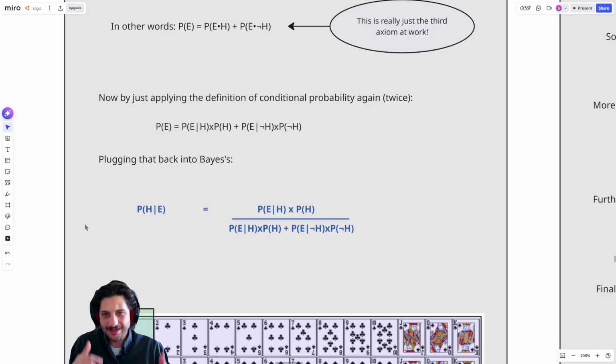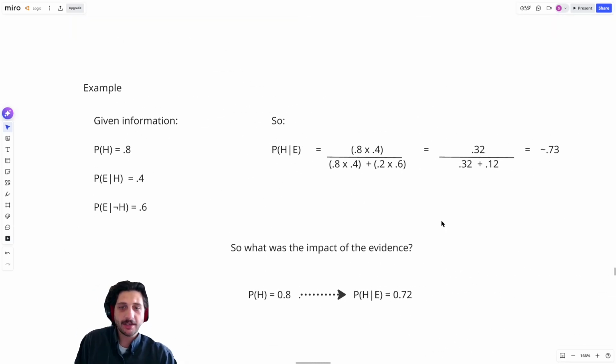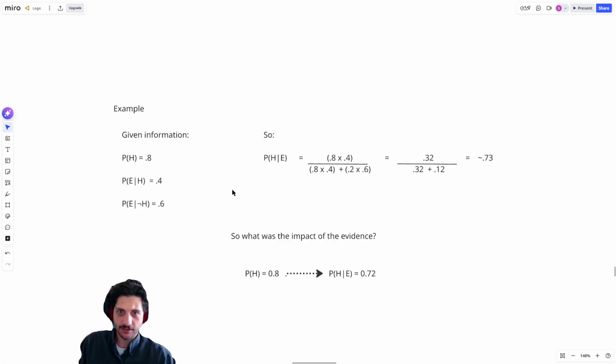And after this will be an example where we can really see how we actually do these Bayes' rule problems. But it's going to turn out that doing the problems is actually the much easier part. Understanding the why behind the rule, the why for what you're plugging all of these values into, is really the thing to wrap your head around. Once we actually get to doing the problem, you'll see it becomes really easy. We just plug in numbers and the answer comes out.